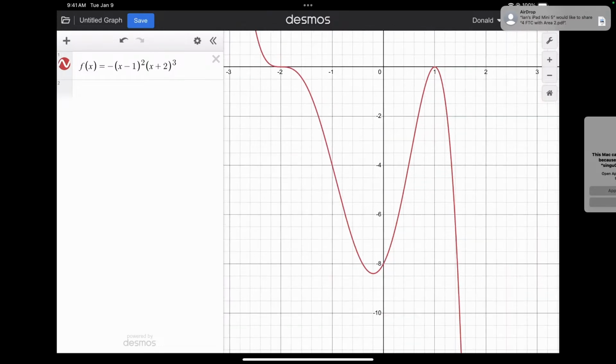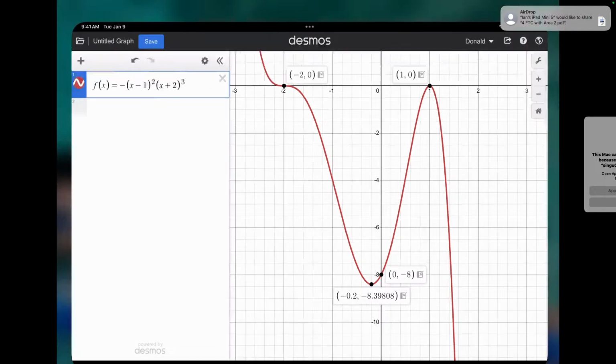And did it go through here? 8. Now, I don't know how low this point is again. So they could be lower than that, could be higher than that. I accept both, as long as you have how they behave at negative 2, how they behave at negative 8, the y-intercept, how they behave at 1, and the end behavior is going to be there. But remember, you have to find the end behavior first, because end behavior dictates that this end is going to be this way, and this end is going to be this way. If you don't find the end behavior, you don't know how the function behaves.